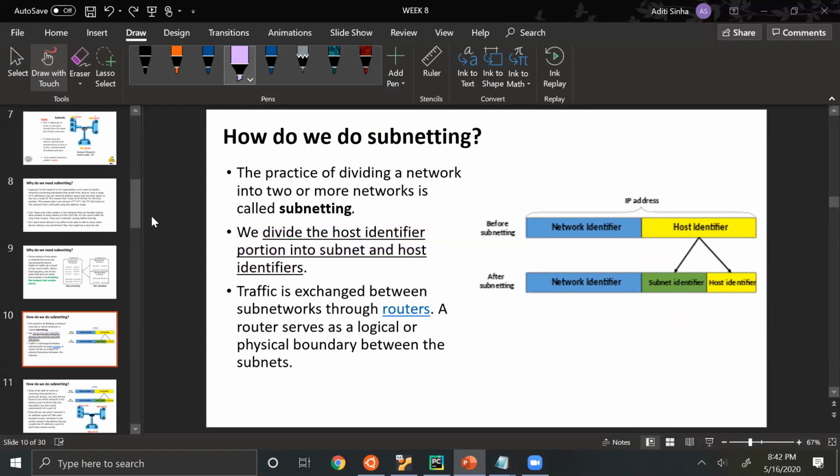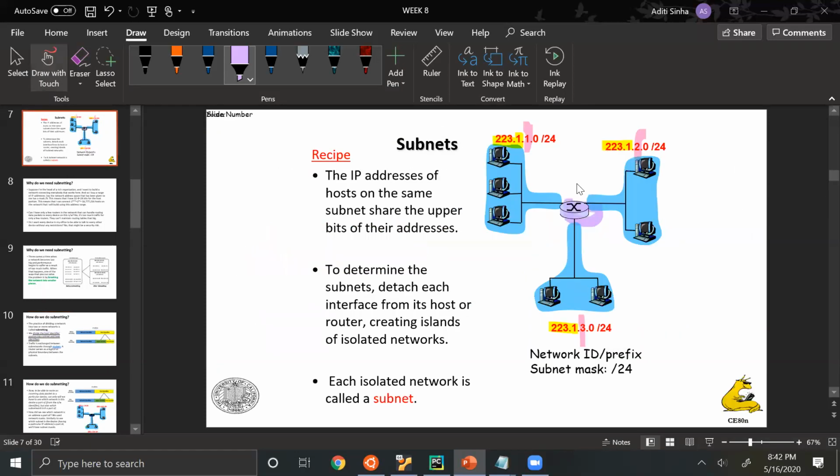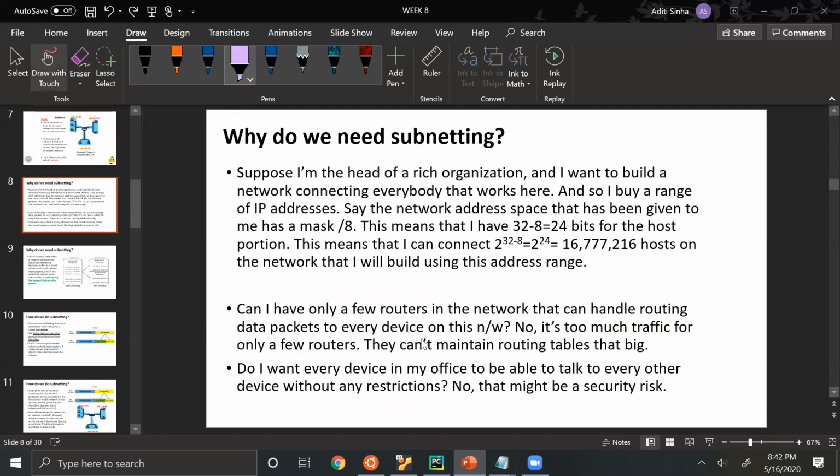And then there can be many such routers which are responsible for their own subnets. And then these routers can talk to each other, which will help us basically reduce the load on a single router. Router doesn't have to handle a lot of traffic like it would have done earlier for all of these hosts. So this loading is also now a bit more balanced.